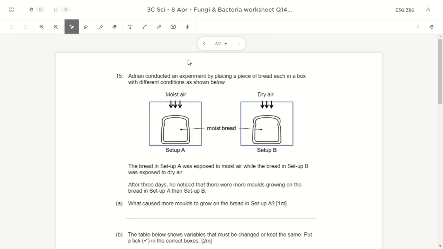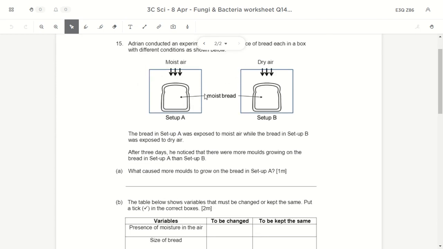Adrian conducted an experiment by placing a piece of bread in each box with different conditions. So let's highlight the difference in condition. Setup A, setup B, both are moist already, but A has moist air passing through, and B has only dry air. This is the main difference over here: this is moist air and this is dry air. The bread in A was exposed to moist air, bread in B exposed to dry air, which is basically what they say over here.